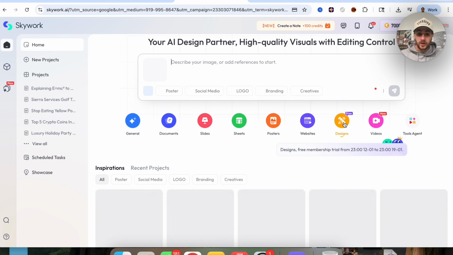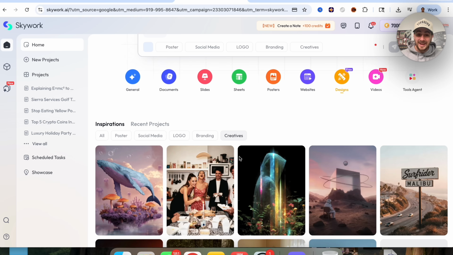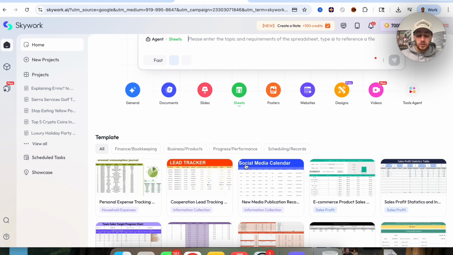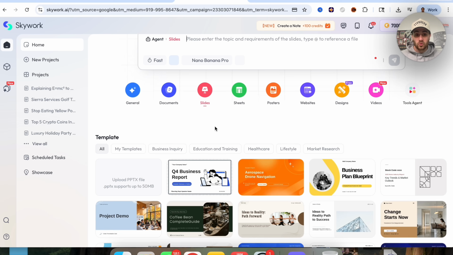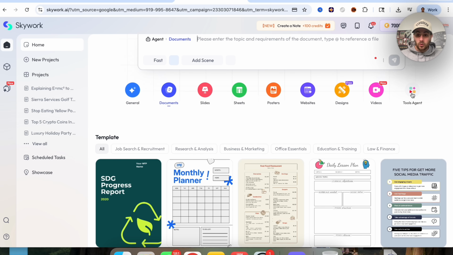If we click on design right here, we could see that you could use this to create social media posts, to create logos, to create different creatives, and they give you tons of different templates and inspiration that you could start with. This also allows you to create websites. It'll let you create posters. It will let you do data analysis, and we could see all the different templates under here. You could use it to create presentations, documents, and you could even use this to literally create podcasts.